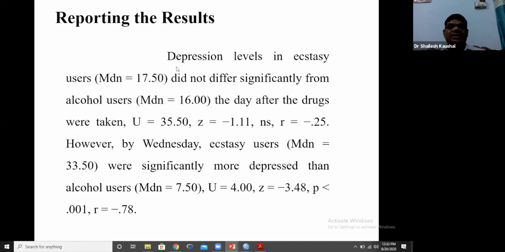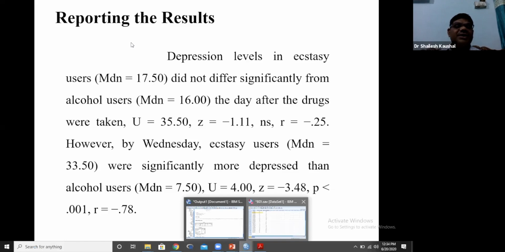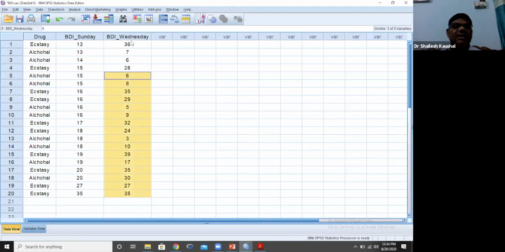So we should report depression level in ecstasy tablet users, and in brackets, in the case of a parametric test we take the mean value, but here we are taking the median value for a non-parametric test. So this is all about the Sunday score. Now we will take another, that is the Wednesday score. We will apply it after 3 days. Is it clear? Now analyze.